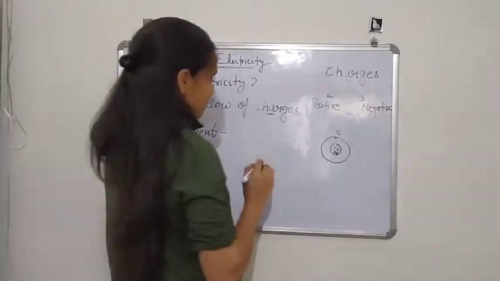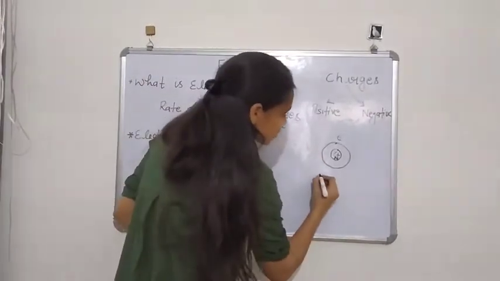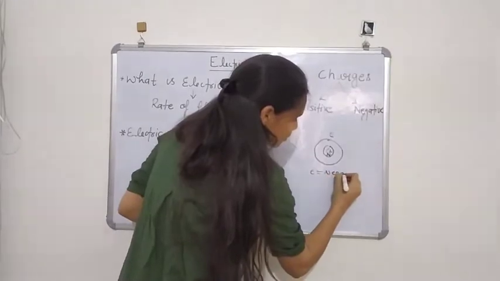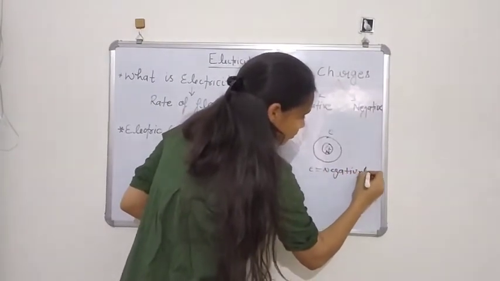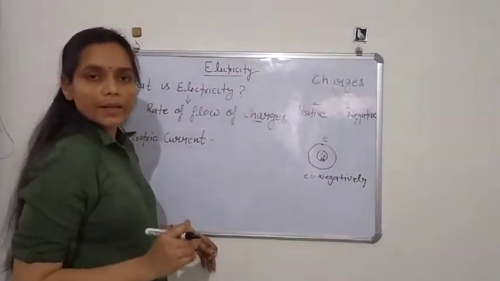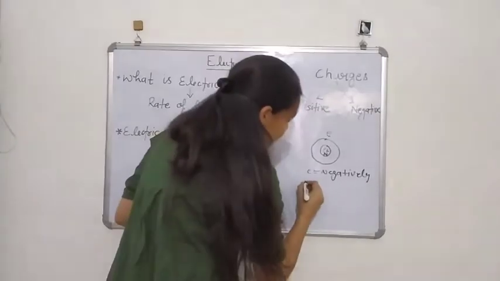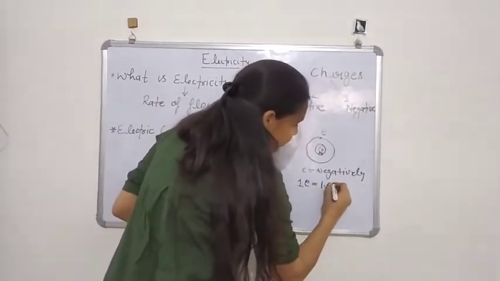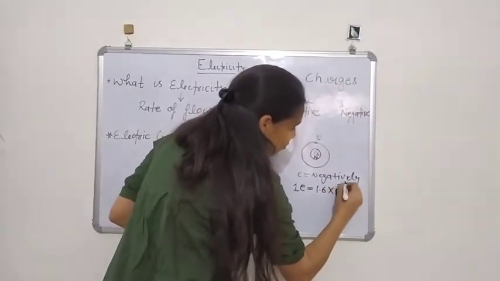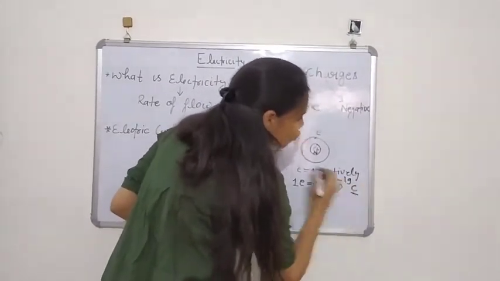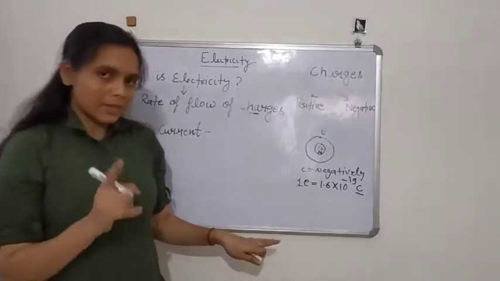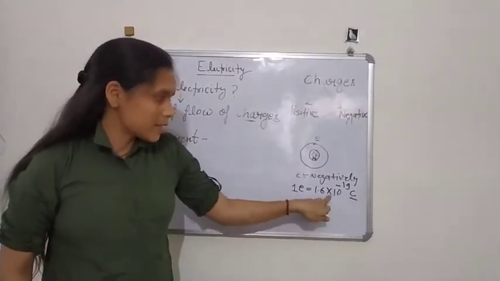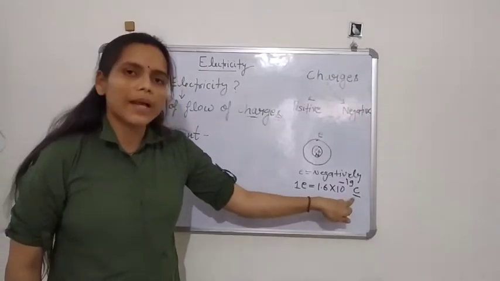Now we know that electrons are negatively charged. And how much charge do they contain? One electron contains 1.6 × 10^-19 coulomb.